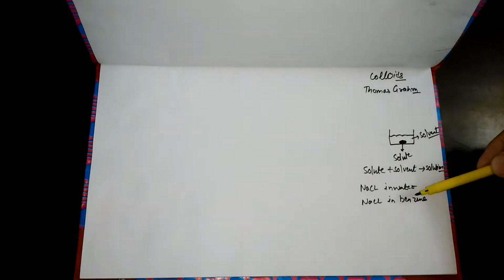So, with the variation in the size of particle, there are actually three types of solution based on the size of particle. These are true solution, suspension, and colloidal.